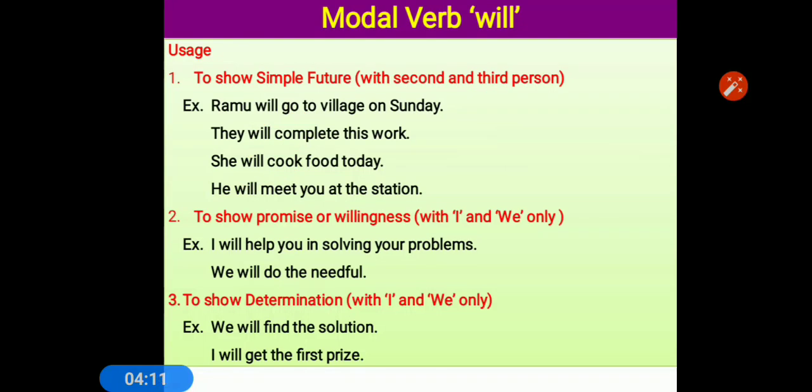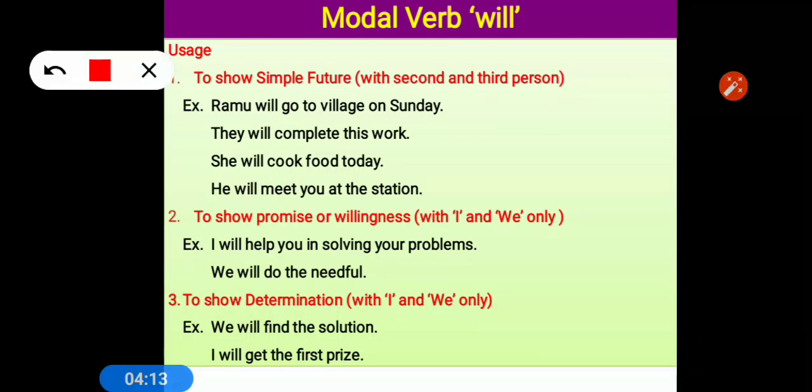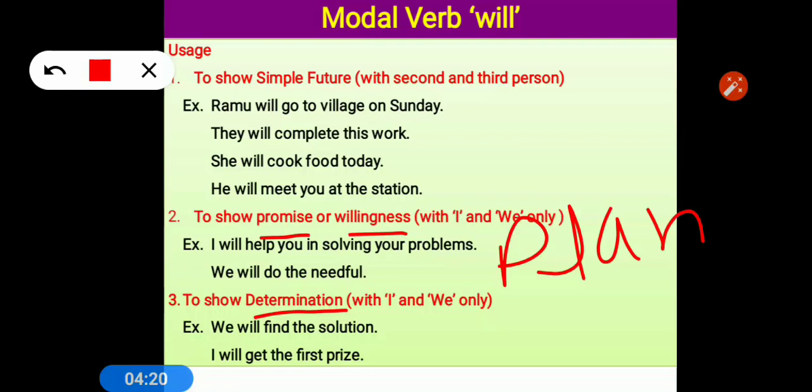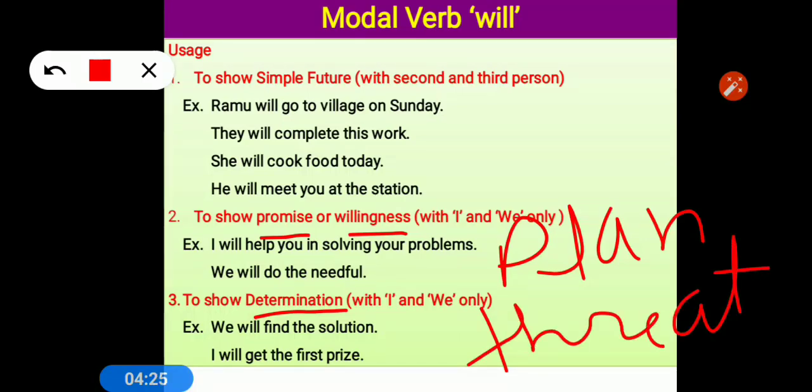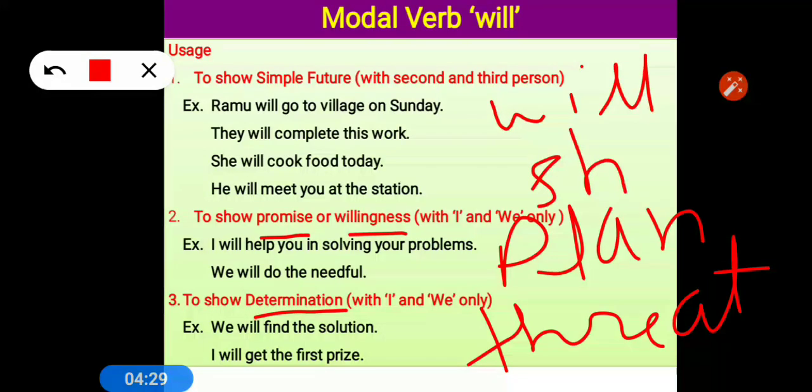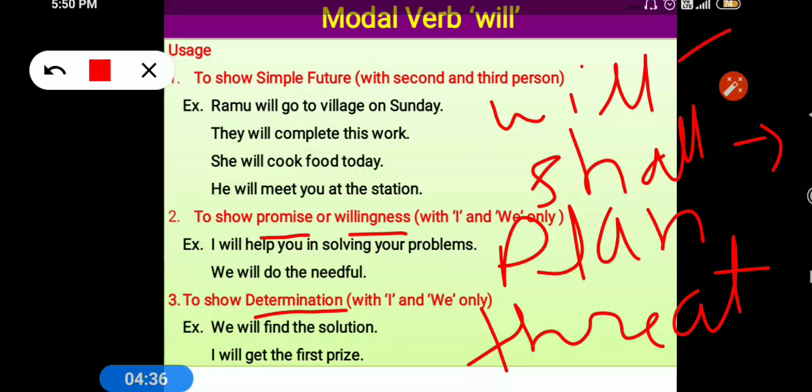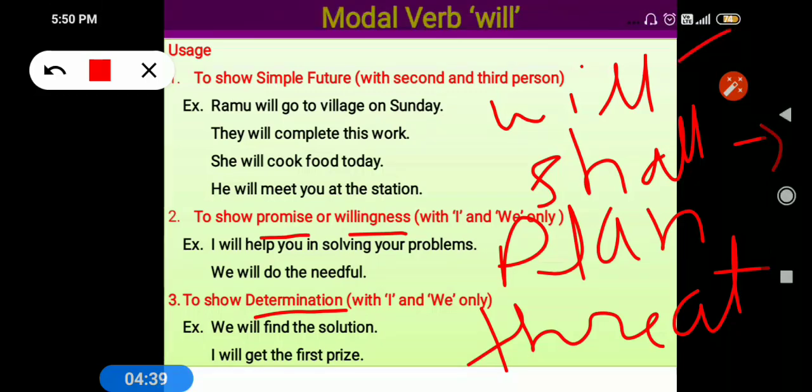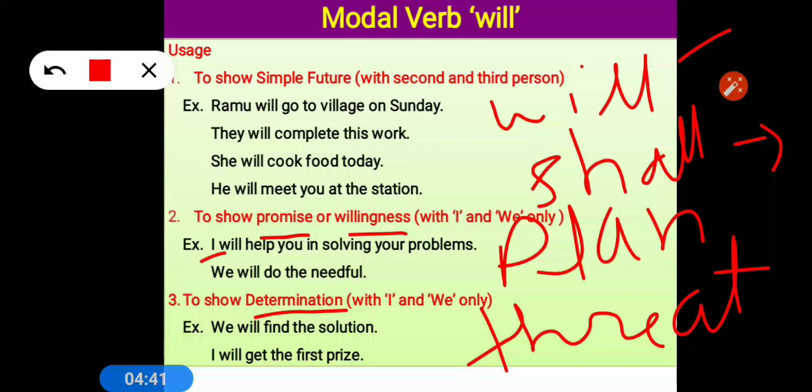But if we talk about promise, willingness, determination, plan or threat, then will and shall are just opposite of each other. With I and we we use will, and with other subjects we use shall.